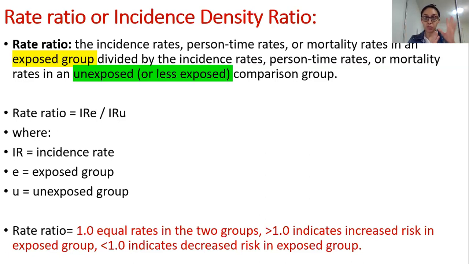You have an exposed group and an unexposed group, or else it could be a less exposed group. This is the formula for rate ratio, where capital IR is incidence rate. If you don't remember what the term incidence means in epidemiology versus prevalence, please go back to lecture 1, because it is very important to remember how incidence differs from prevalence.